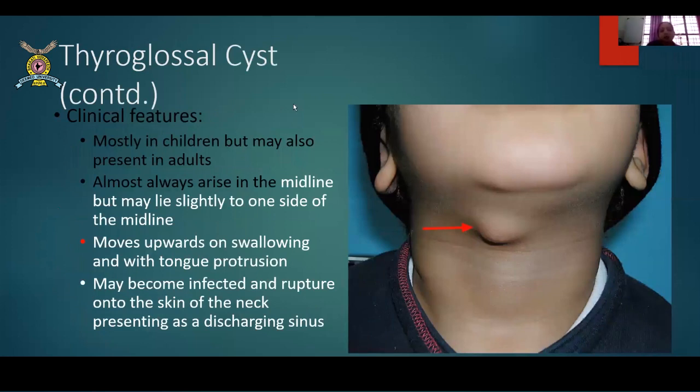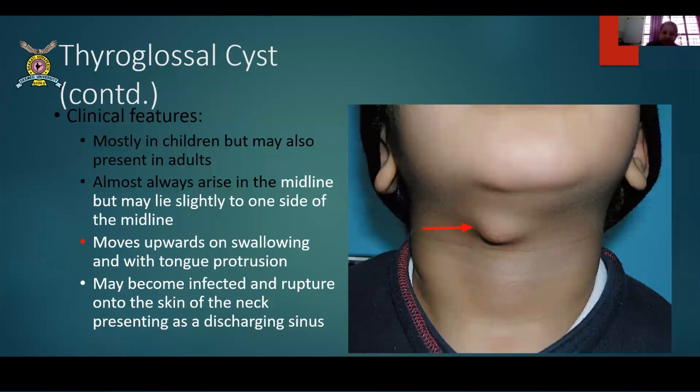Next is the thyroglossal cyst. This is to be continued. Sorry. The clinical features over here are mostly in children, but may also be present in adults. Almost always arise in the midline. They're usually in the midline by default because of the foramen cecum and the entry into the neck. But it can be slightly deviated from the midline, moves upwards on swallowing and with tongue protrusion. So it will move with the tongue protrusion. Remember, it will move with the tongue protrusion. That is very classical of this.